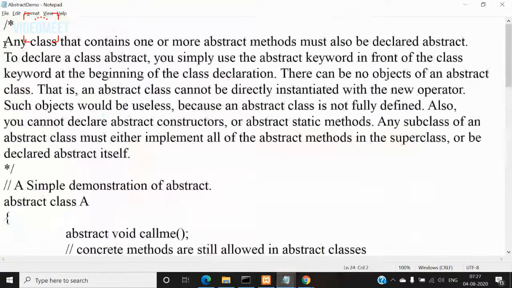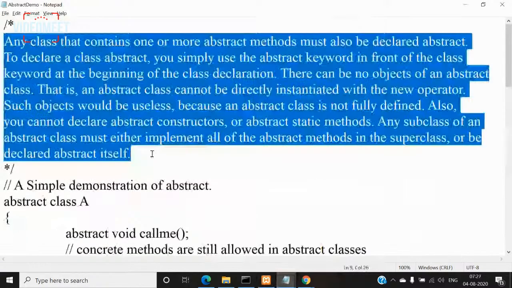Already we have discussed these points yesterday. Any class that contains one or more abstract methods must also be declared as abstract, right? So if in a class there is at least one abstract method, then that class must be declared as abstract. To declare a class abstract, you simply use the abstract keyword in front of the class keyword at the beginning of the class declaration. And there can be no objects of an abstract class. That means you cannot create an object for an abstract class.